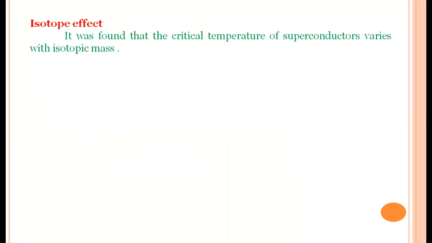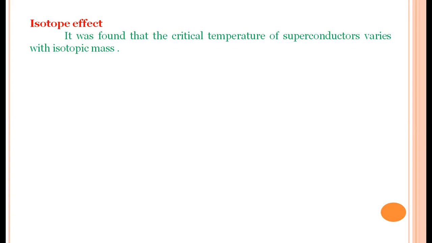And one more principle observed in the experimental study of superconductivity is the isotope effect. The isotope effect is that the critical temperature of a superconductor depends on its isotopic mass. We know isotopes are atoms with the same atomic number but different mass numbers.